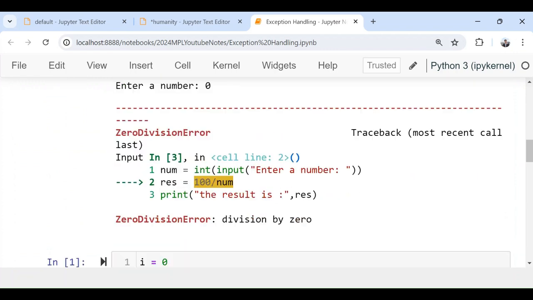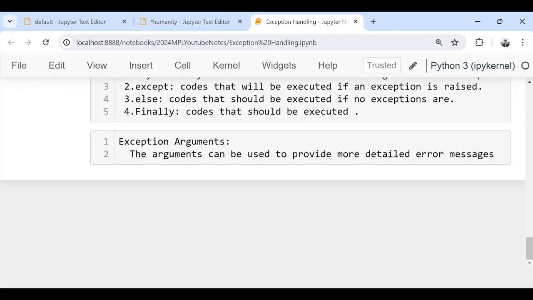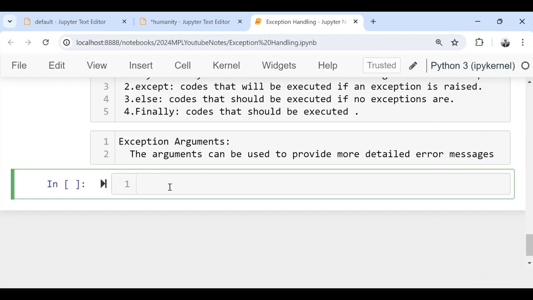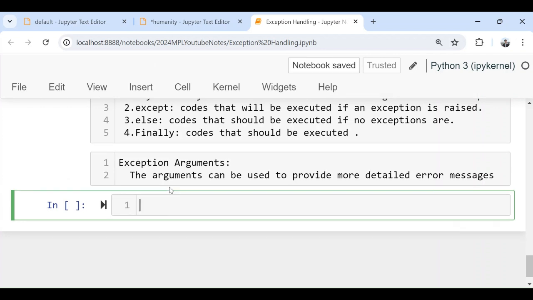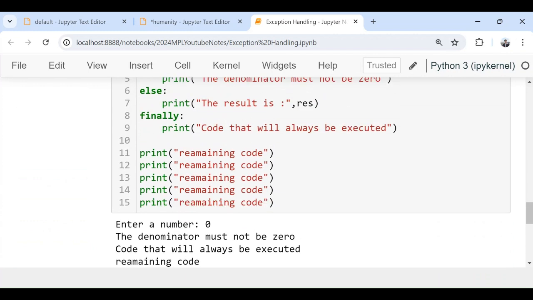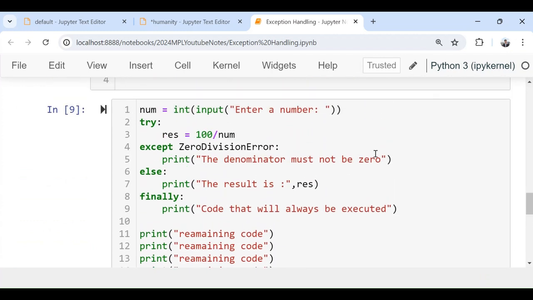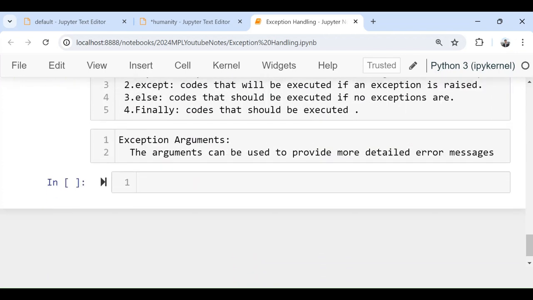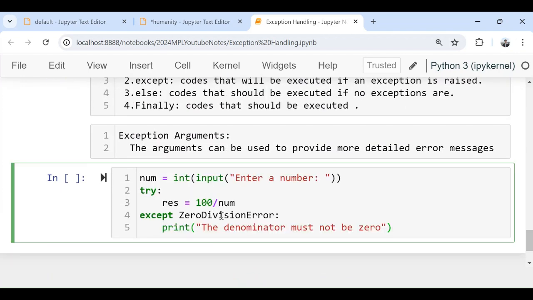And lastly, let us go for the exception arguments. Just now we were discussing two types of exception. One was zero division error, when the denominator is zero. One was file not found error. So we have different types of exception. But sometimes you might forget what type of exception will come. For example, if I copy paste this part of the code and I do not know the name of the exception, I do not know the class name zero division error, so I can write Exception.